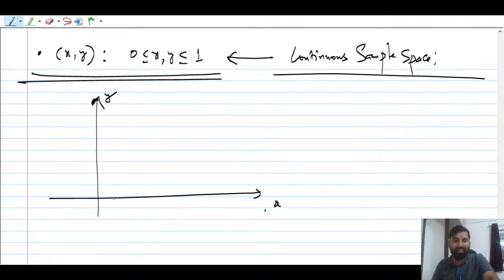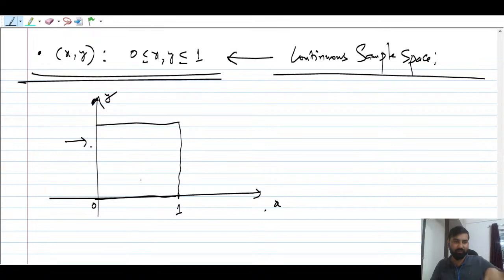Fine. So this x can take the value between 0 and 1. So this can take any value. Here, values are not finite, right? And this y can take again. So this is going to be the space here. This is the sample space, you can say. This entire region is the sample space.